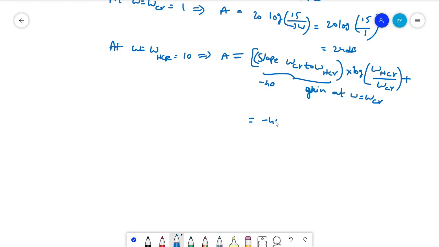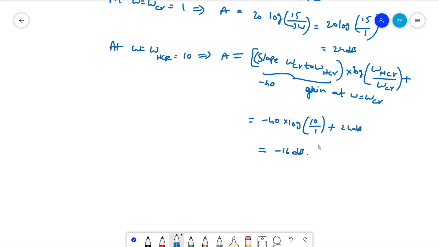That implies minus 40 into log of 10 by 1 plus 24 dB. Compute this, you will get 16 dB, right? So that is how we get all the corner frequencies.